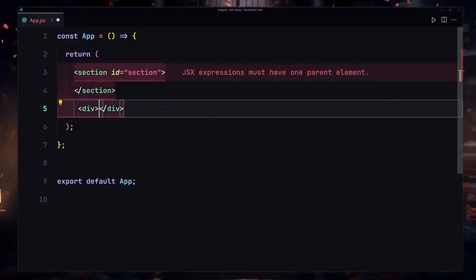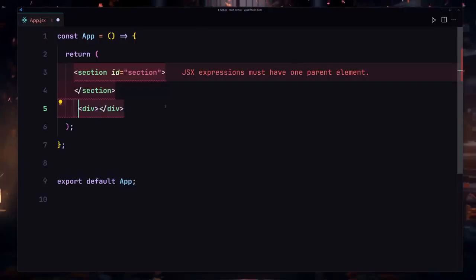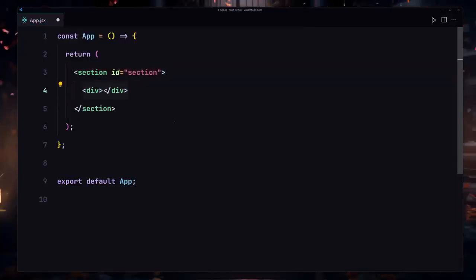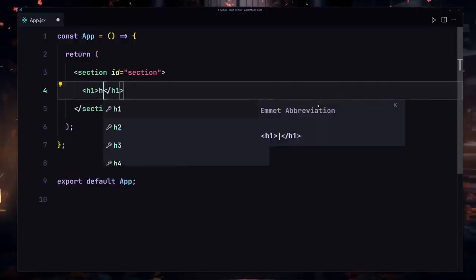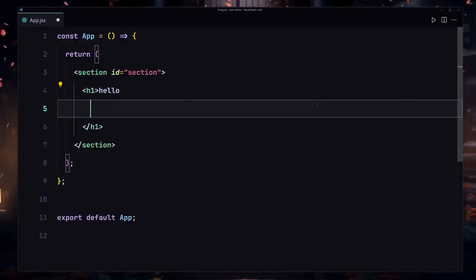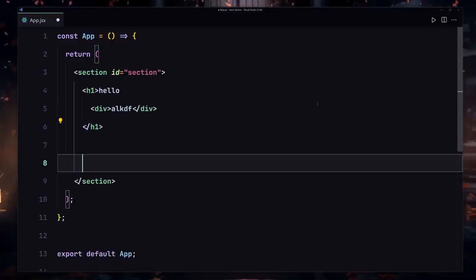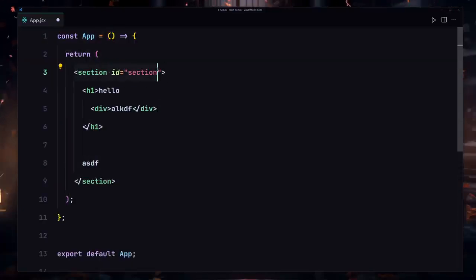And why is that? Because as I said, our React.js compiler will compile our code to JavaScript, and that's not allowed in JavaScript. Anytime you are working with JSX, this is the first rule that you have to keep in mind, that from one component you are only allowed to return one div. And now inside this div you can do anything, like you can create any amount of nested stuff. So you can create your h1, you can write anything inside there. Even inside this h1 you can write a div and you can write anything inside there underneath, but you have to keep in mind that from one component you have to return only one parent, and anything you write inside that parent will totally work. Okay, so that's the first thing that you have to keep in mind.